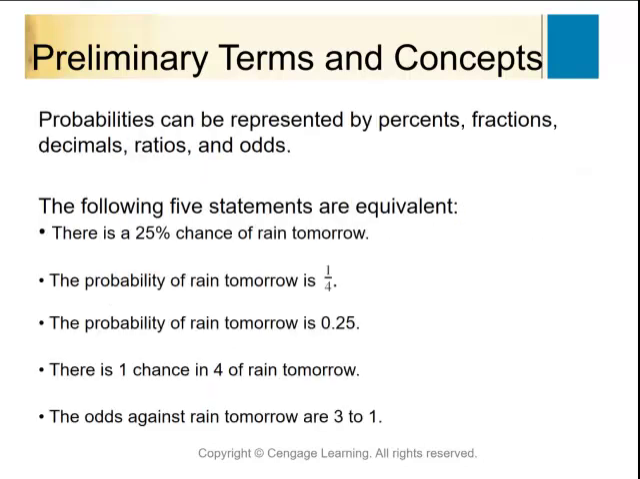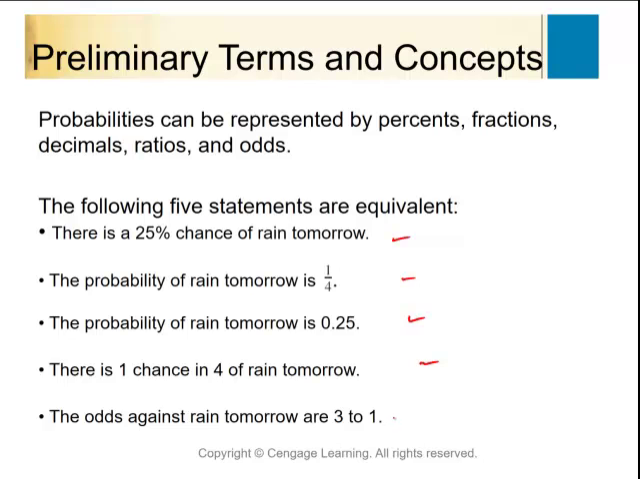So there are different ways that I can represent probability. I can represent them as a percent, fraction, or decimal. I could say 1 in 4 chance, which is what we were looking at when we say 25%, because that's 25 out of 100, which reduces down to 1 out of 4.